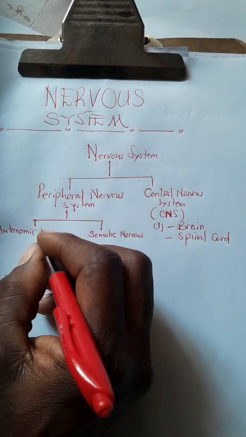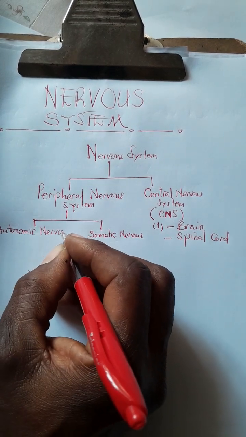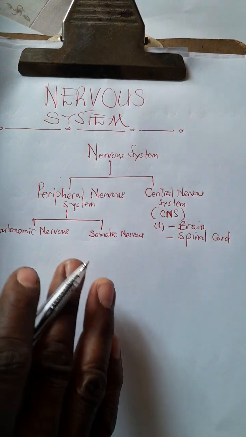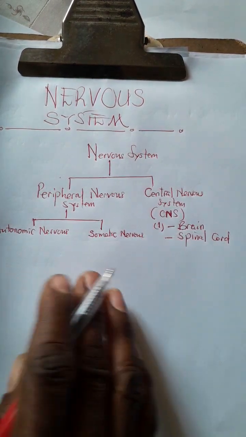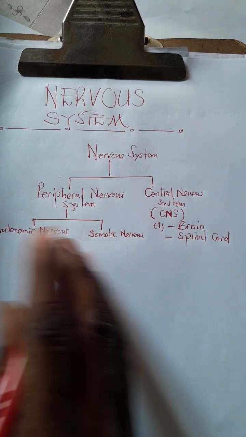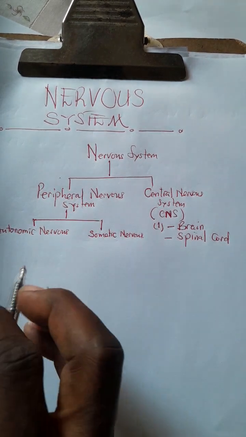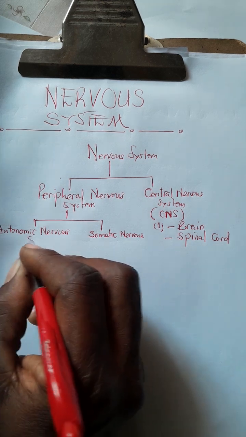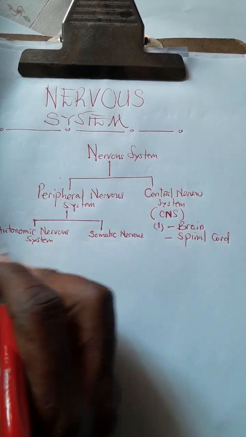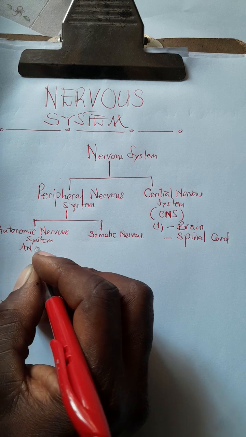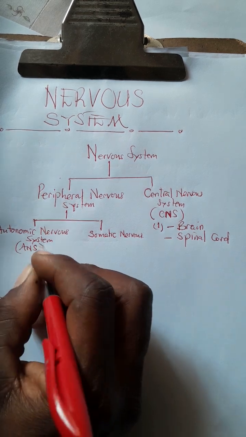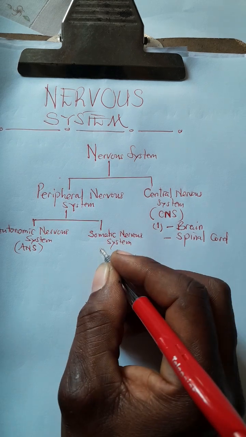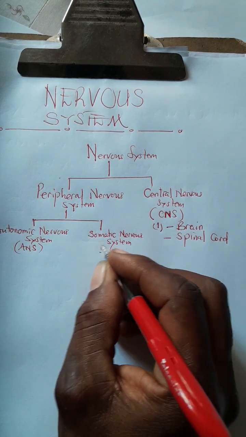Now I'll give you a breakdown so that you can see how the nervous system is designed. The autonomic nervous system is also called the ANS, not ANC, ANS, and we also have the SNS.